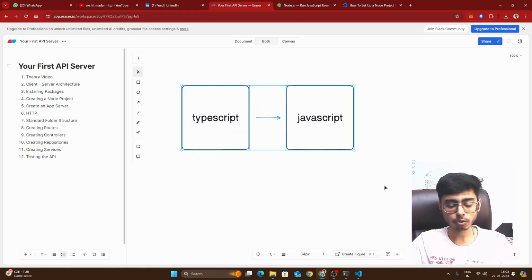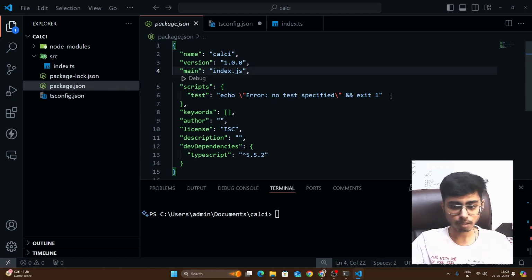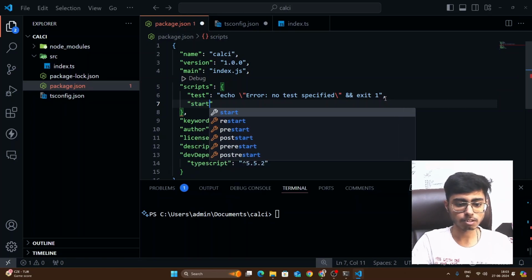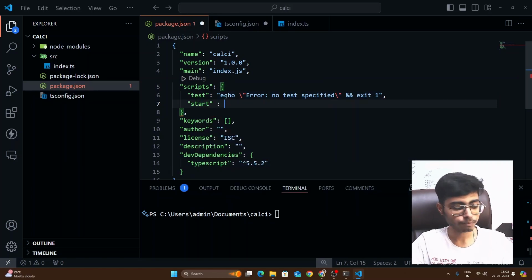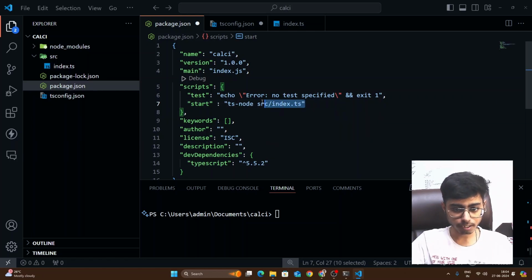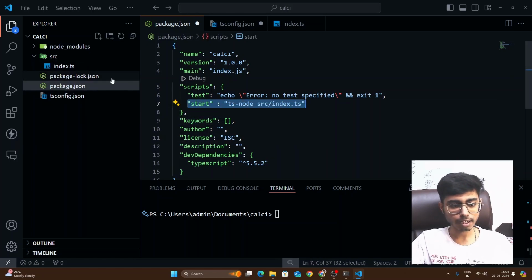That's what we are going to do right now, and for that also there is a command. So what I want is, whenever I start my Node.js server, this is also a key, you cannot change it, right? Then you have to run the command ts-node src, that means go inside src and run the index.ts file. So basically I am saying whenever I start my server, I want to go inside the src folder and run my index.ts file, right? And this is the command to start my server.